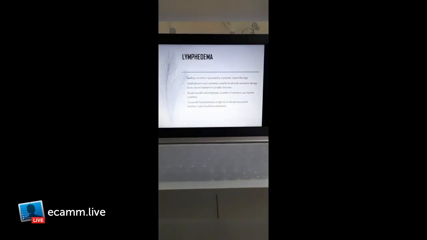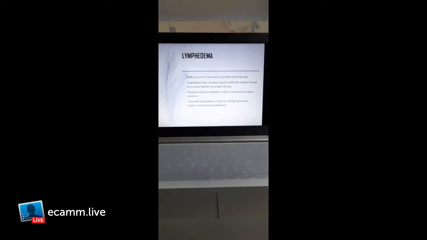So what is lymphedema? Lymphedema is the swelling in an arm or leg caused by a lymphatic system blockage. If the patient's lymphatic system is not working properly, then swelling in the arm or leg can occur, and it leads to lymphedema. Lymphedema is most commonly caused by lymph node removal or damage due to cancer treatment or parasitic infection.